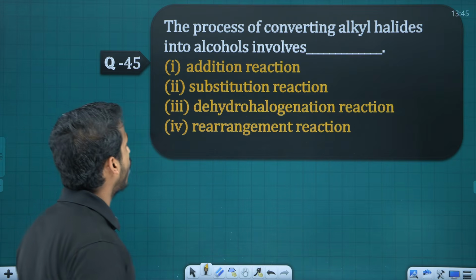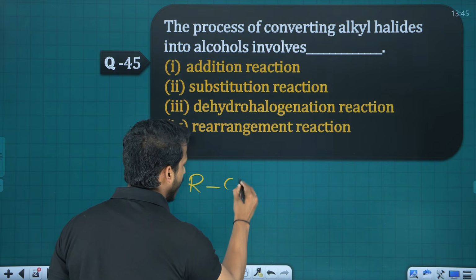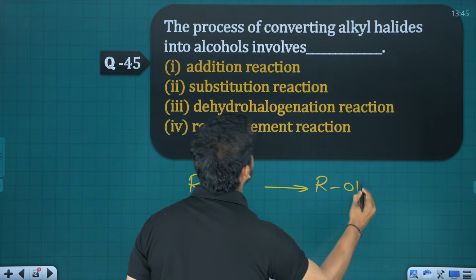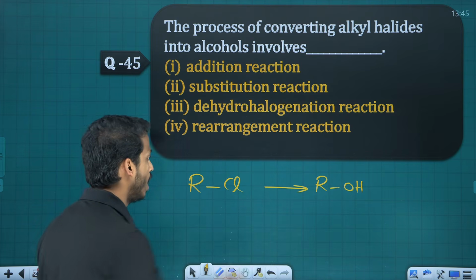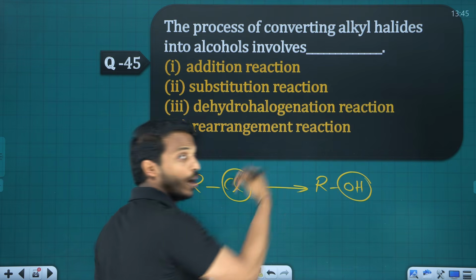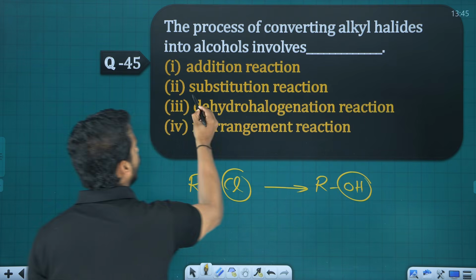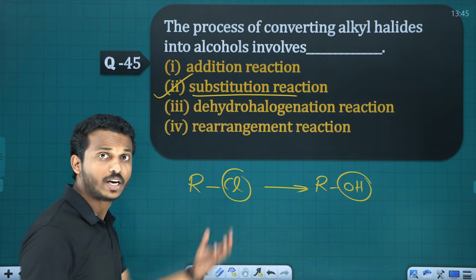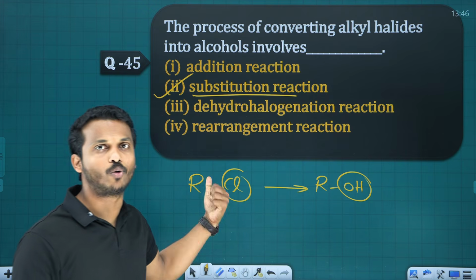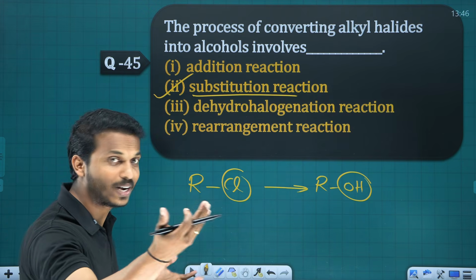45. The process of converting alkyl halide, for example RCl, into alcohol ROH is called which reaction? Removal of chlorine, substitution of OH group. What do you call that? Nucleophilic substitution, right? You studied in the haloalkane chapter: removal of halogen, bringing OH group. What is that called? Nucleophilic substitution. We are treating with aqueous KOH.